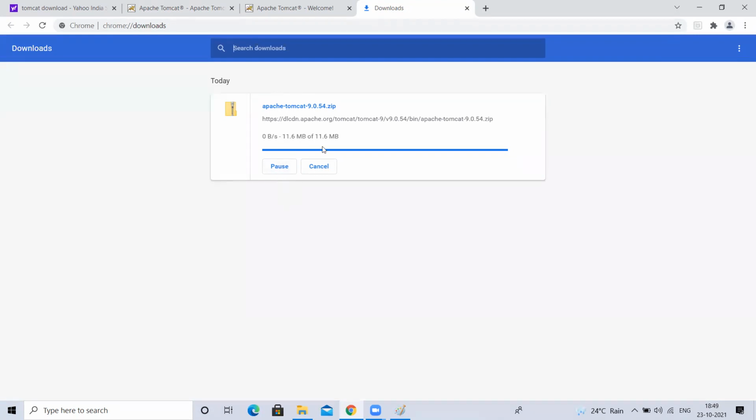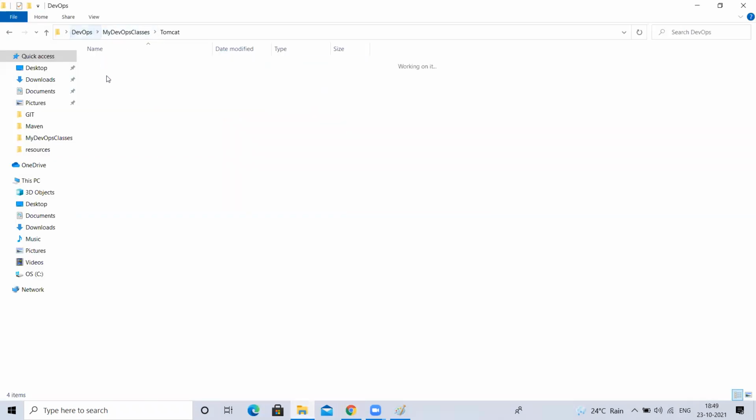It is still downloading, let it complete. It is going to download the software in zip format. Once it downloads in zip format, what should I do? I have to extract it. By the time it downloads, let me show you.